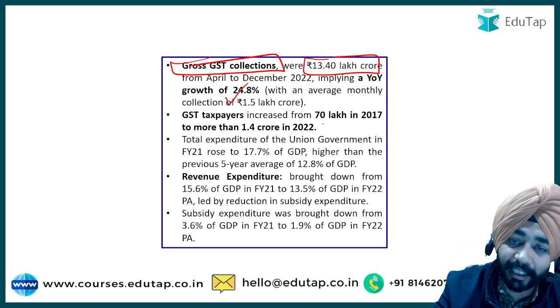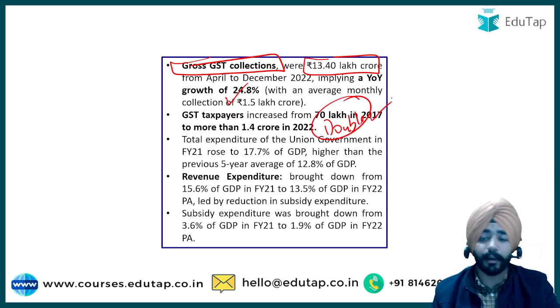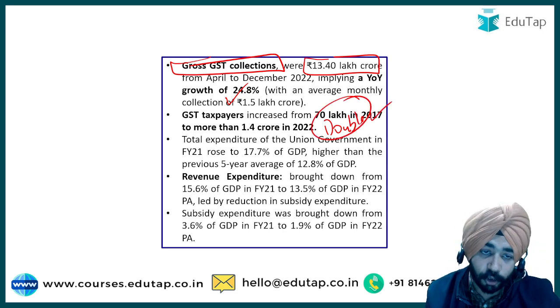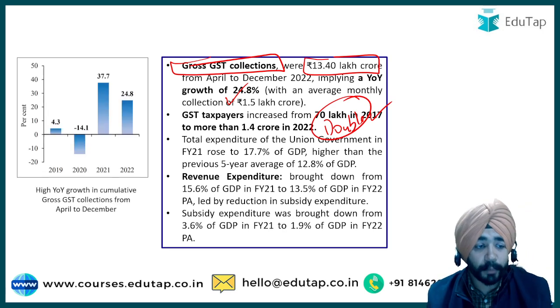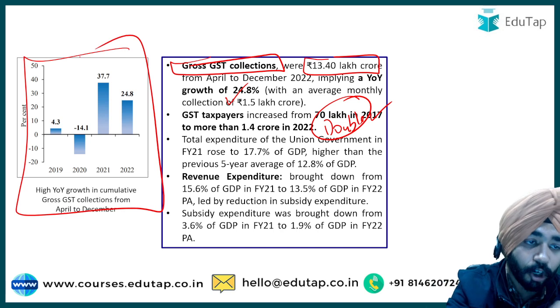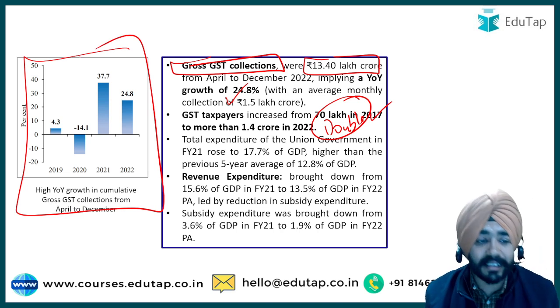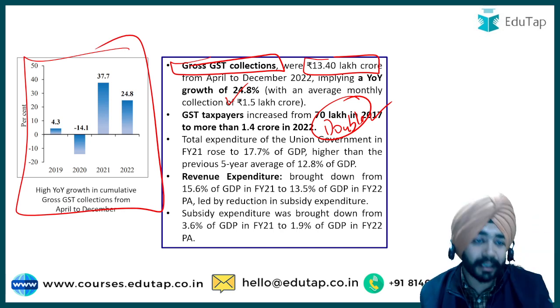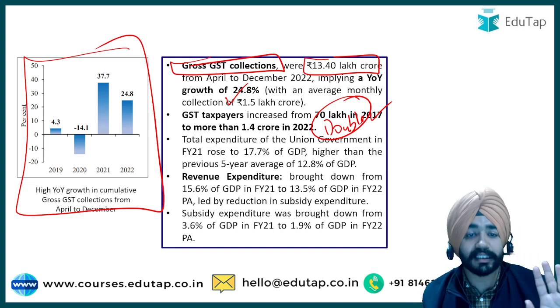तो मतलब सिंपल याद रखना, यहाँ पे तो डबल हुआ है. So GST taxpayers has doubled from 2017 to 2022 within 5 years. If I talk about the GST collection, so you can see here gross GST collection here. So I will not be saying here, okay, remember this fact. You should have an idea of this thing कि कितना हुआ था.